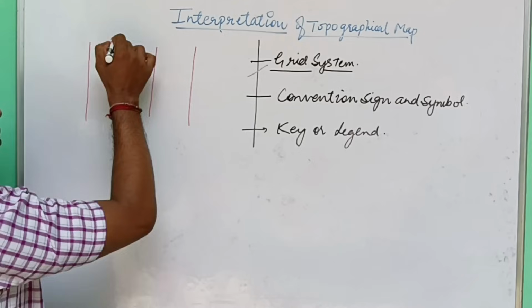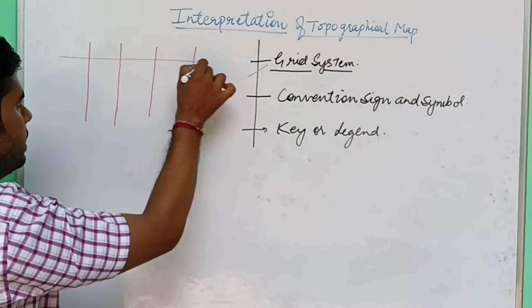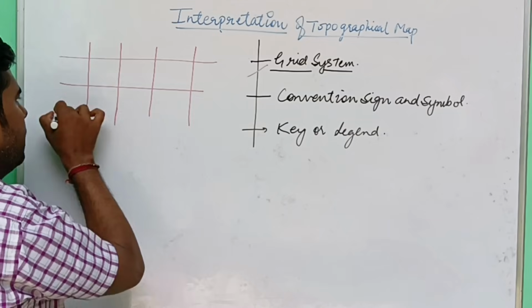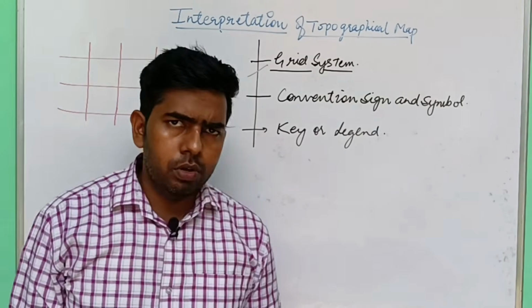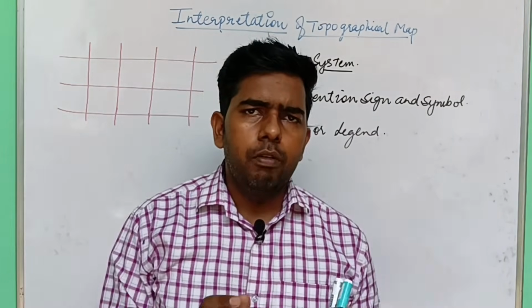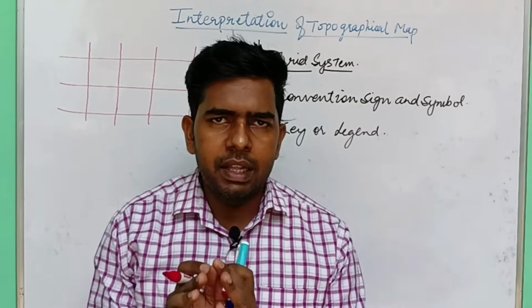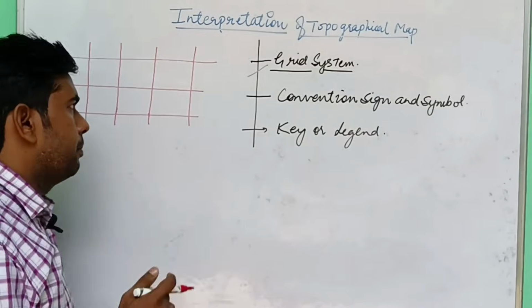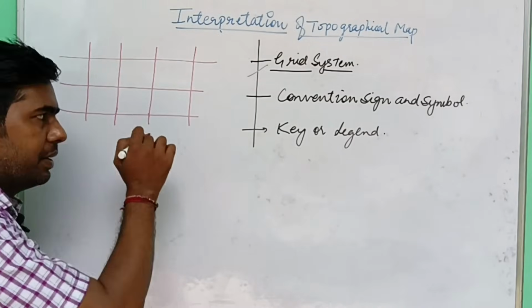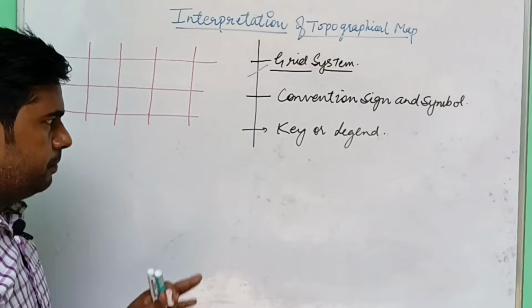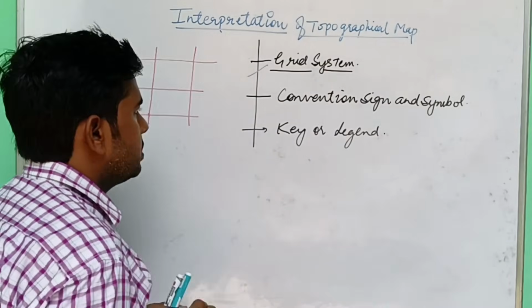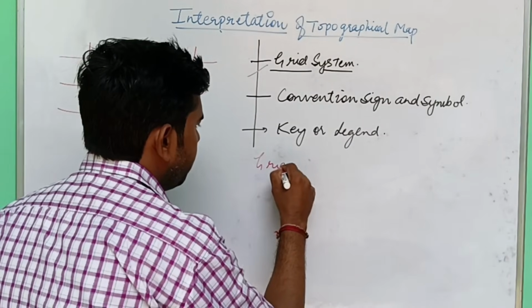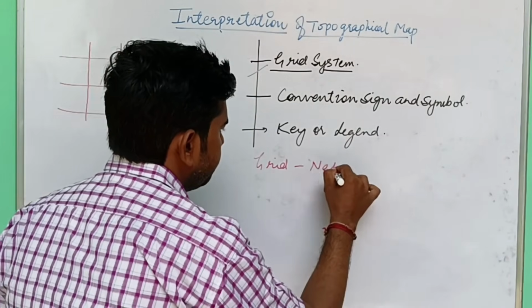Lines run vertically as well as horizontally, like a math notebook, with the help of a red color followed by number. Grid means network.